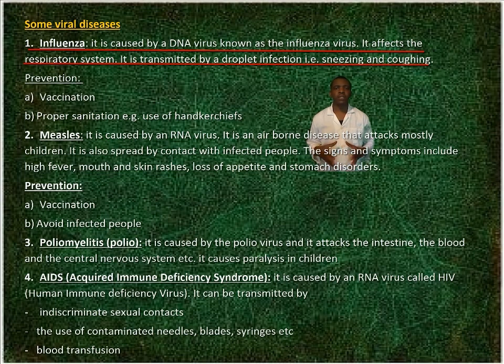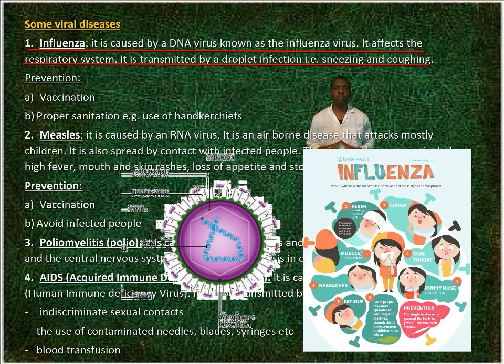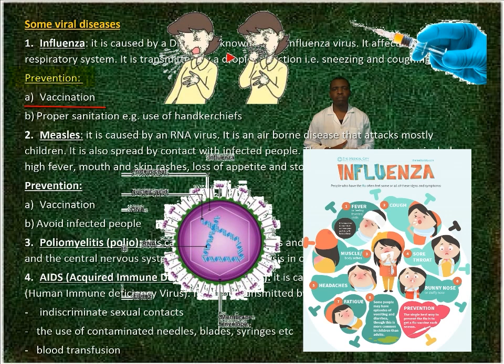Some viral diseases. 1. Influenza. It is caused by a virus known as the influenza virus. It attacks the respiratory system. It is transmitted by droplet infection, that is, sneezing and coughing. Prevention. By vaccination and proper sanitation, example, use of handkerchiefs.